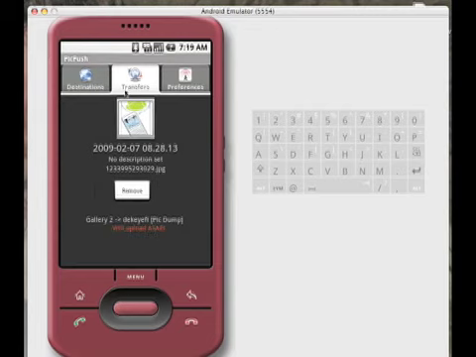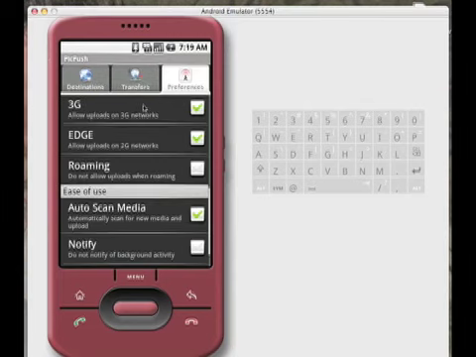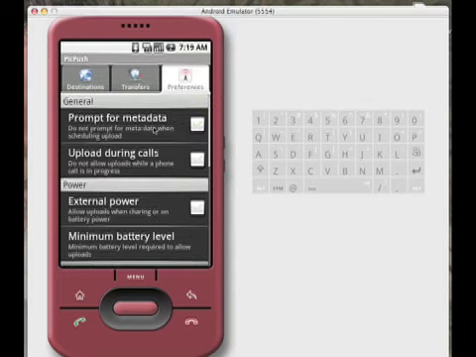Let's say I don't want to upload one of them. It's simple enough. You just click the remove button, it's gone. And let's just force this one to go right now. So click send, it'll upload ASAP. It's just going to wait for the background service to pick it up again.